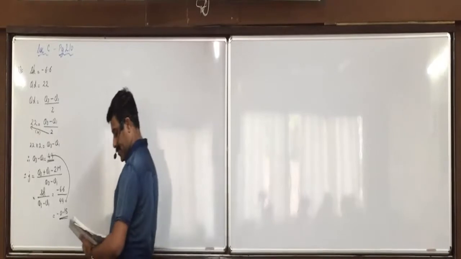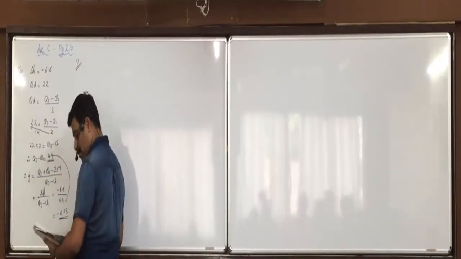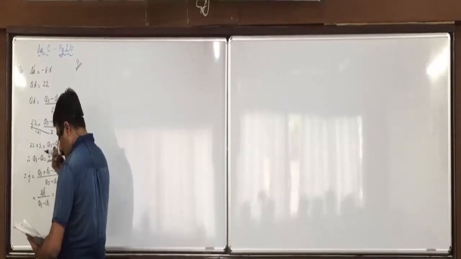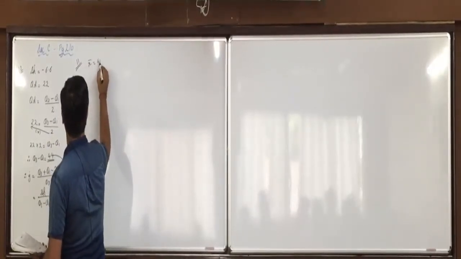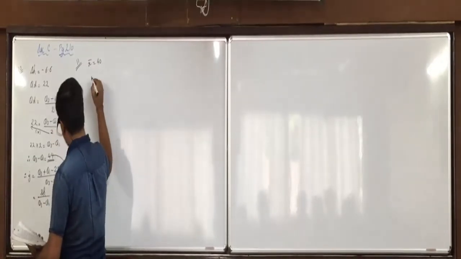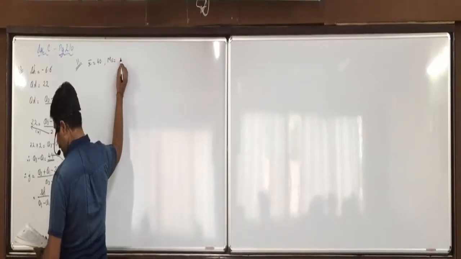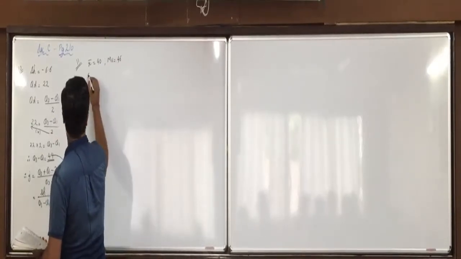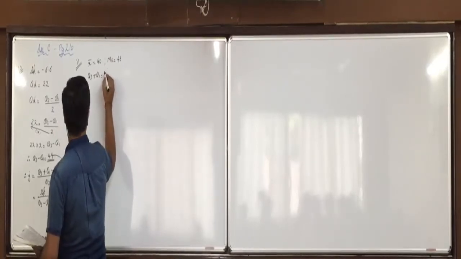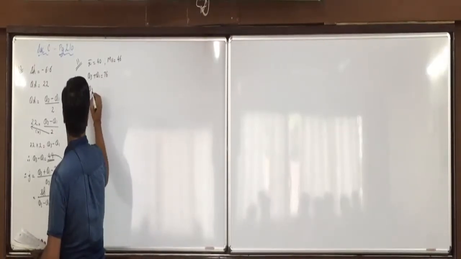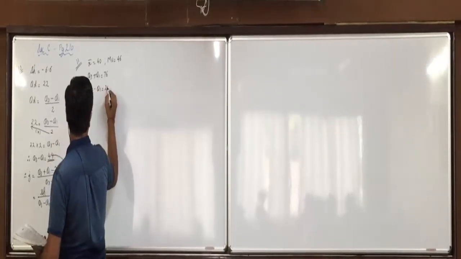Question 11. A skewed frequency distribution has mean equal to 40, mode equal to 46, Q3 plus Q1 equal to 76, and Q3 minus Q1 equal to 20.